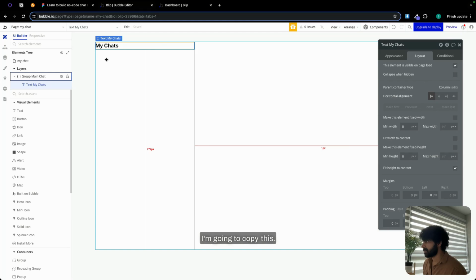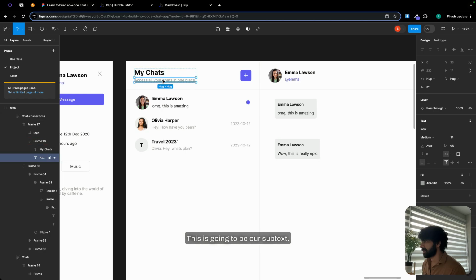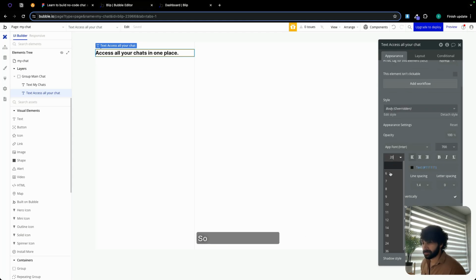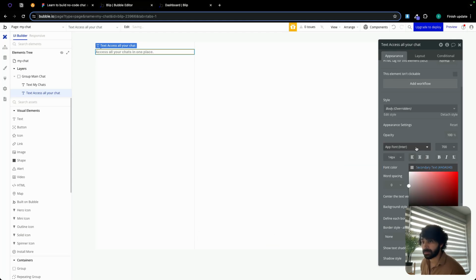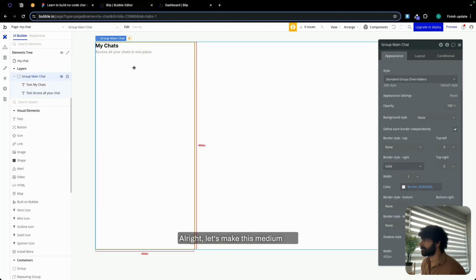I'm going to copy this, select group main chat, and paste this. This is going to be our subtext: access all your chats in one place. Creating subtext is really important from a user experience point of view, so don't ignore subtext. It's really important. Let's make this medium.